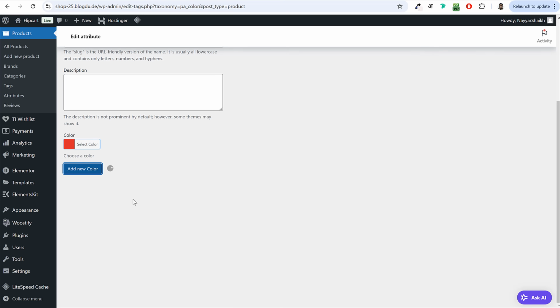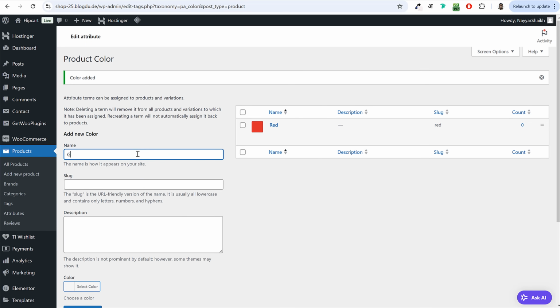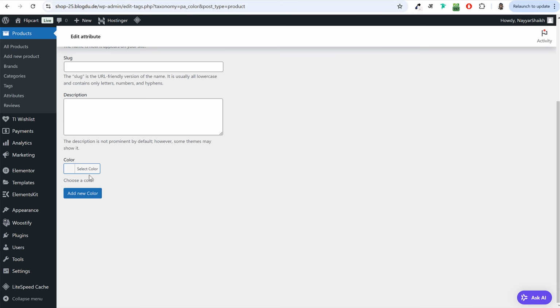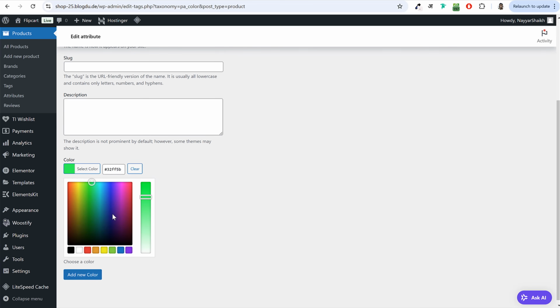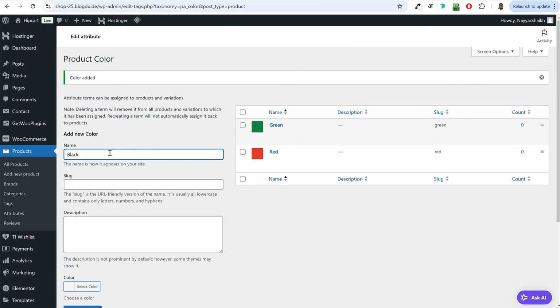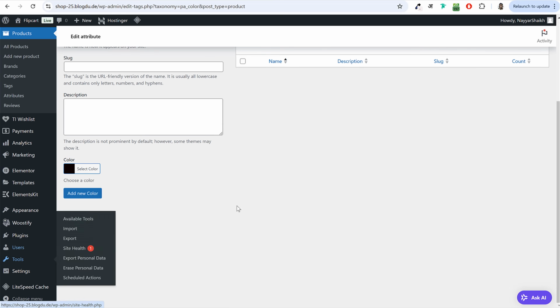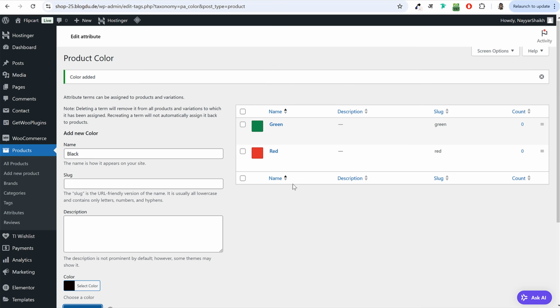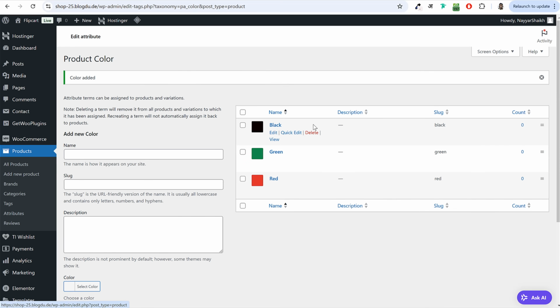Maybe I'll add red. Then we'll also add green. And after that, we'll select the green color from here. Whatever green color it is, you can select that. If you want to make it lighter or darker, you can do it like this. So maybe I'll select this green color. Add new color, and after that black color. I'll simply select black color from here, click on add new color. So this is how you can add different attributes, whether it's color or memory, all these settings are same.